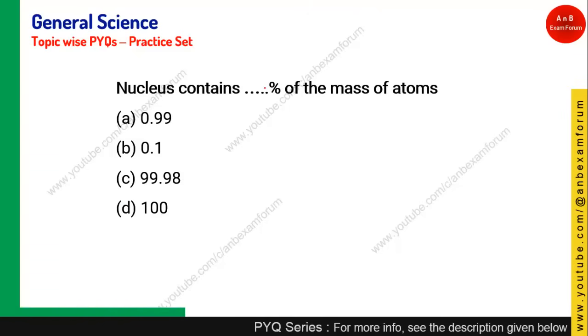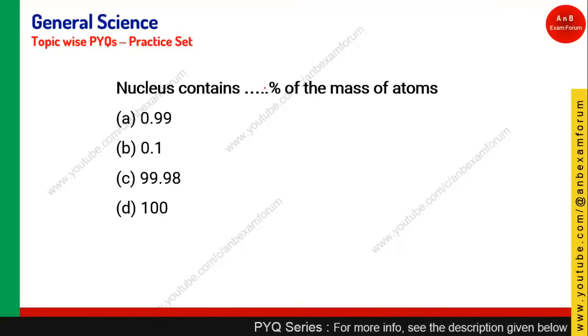The next one: the nucleus contains dash percentage of the mass of the atom. So basically an atom consists of 3 subatomic particles: electron, proton and neutron. So this is an atom, and the atom consists of a nucleus which contains neutrons and protons, and electrons are revolving in orbits.